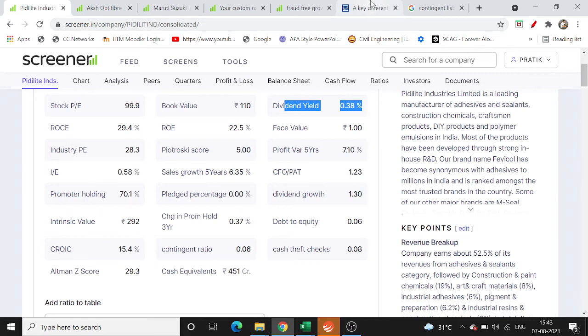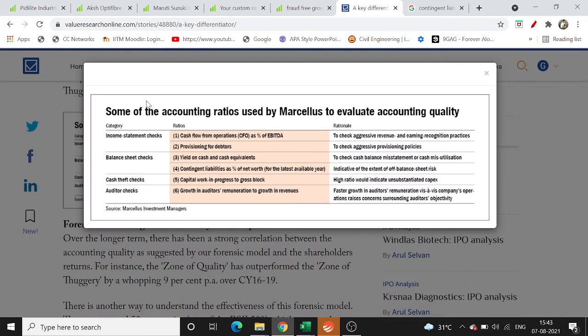So if you look at articles also, there is this article. Saurabh Mukherjee is basically the founder of Marcellus. He's a fund manager and the founder of Marcellus Investment. He generally mentioned these six parameters which can help us identify accounting fraud.